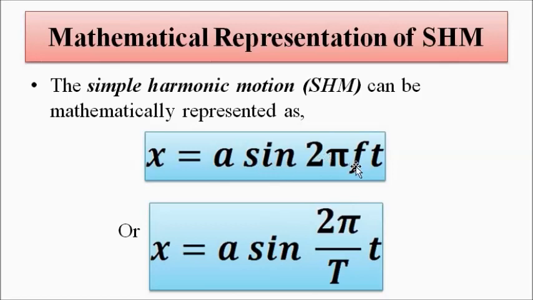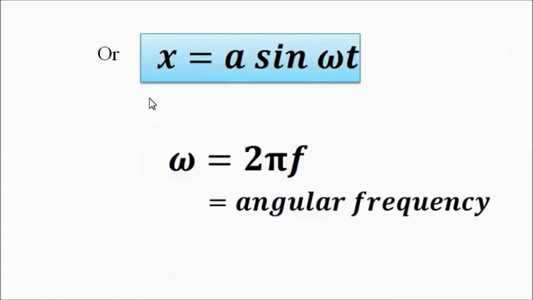So a sine 2 pi f t, or a sine omega t, where omega is the angular frequency, omega is 2 pi f. Or we can write x is equal to a sine 2 pi by T t, since f is equal to 1 by T. This is the mathematical representation of simple harmonic motion.